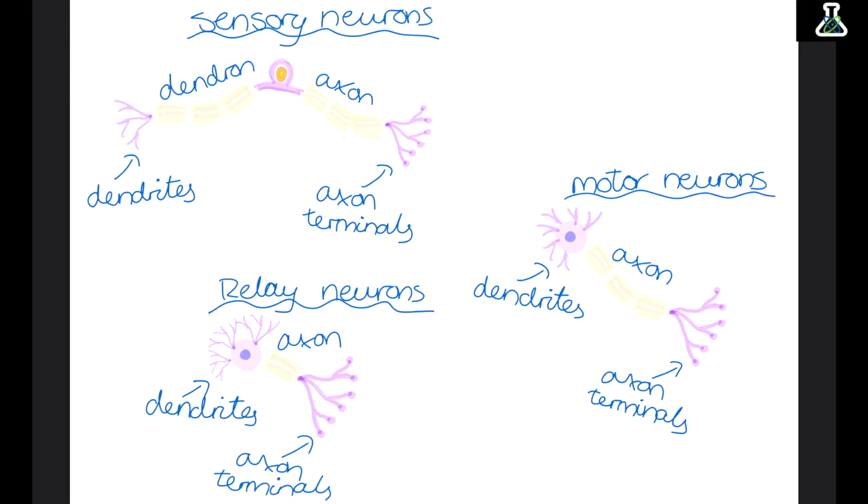So you can see these covers over these neurons. This is called a myelin sheath. These are there to insulate the neuron and speed up the impulses.